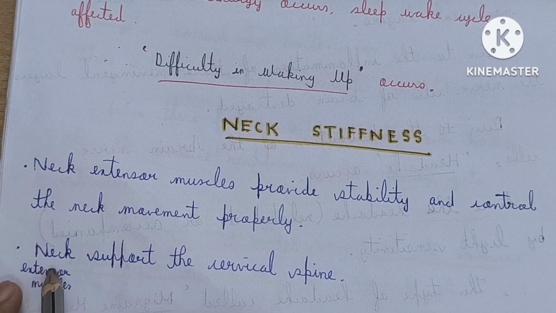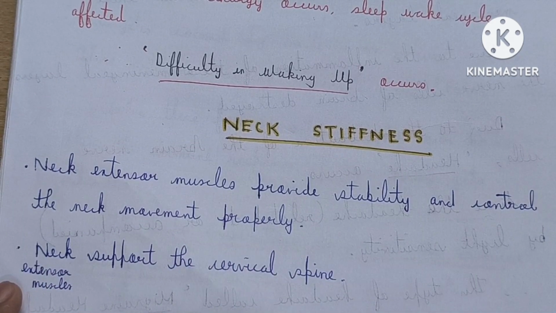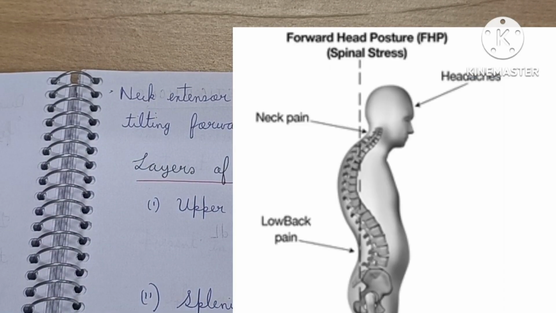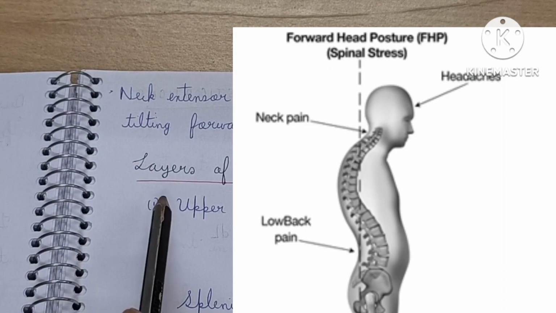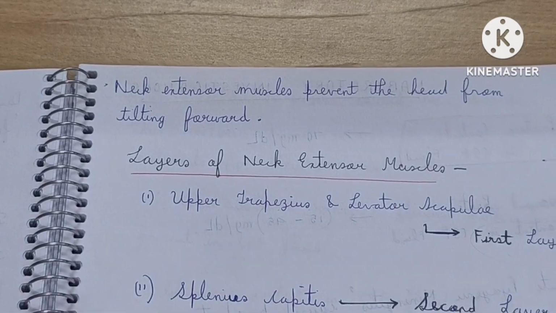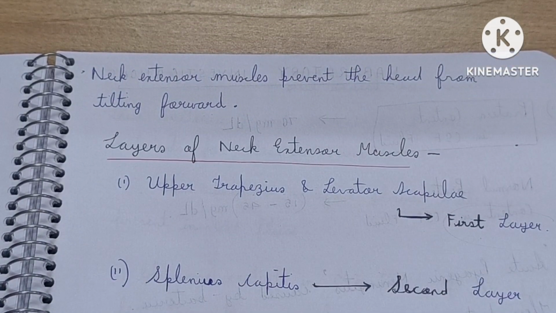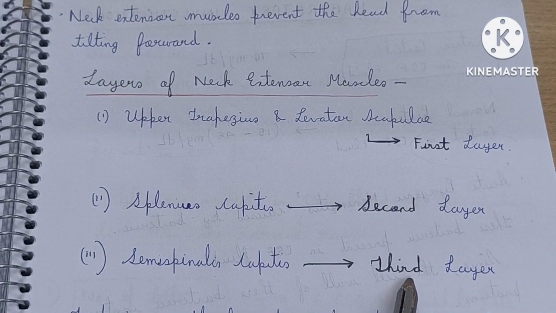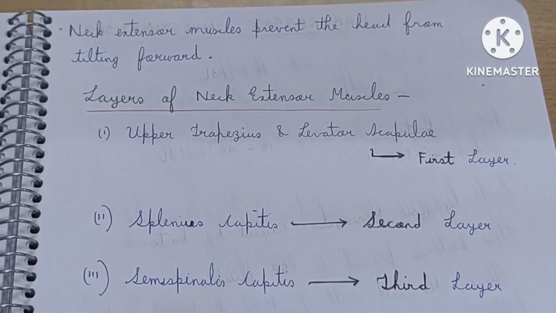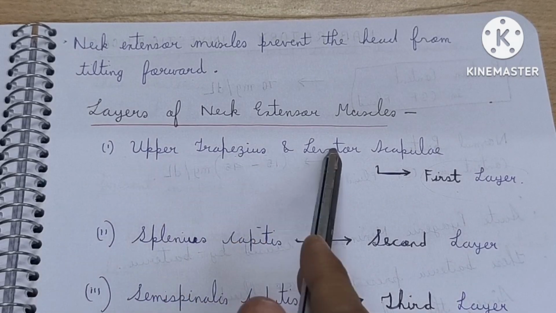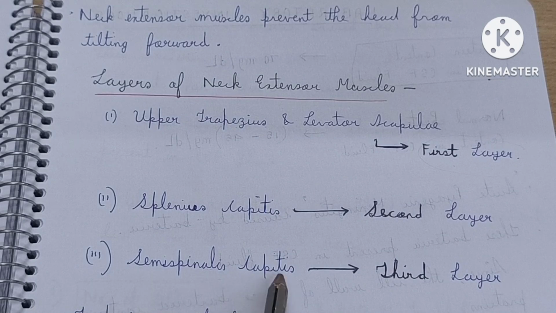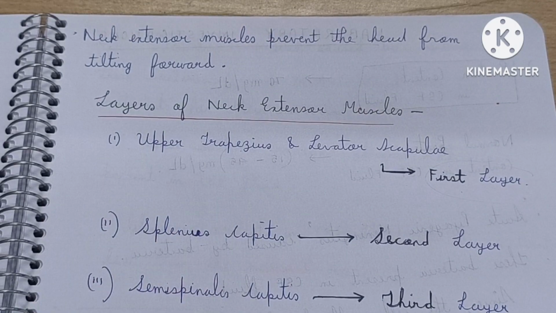Also, these neck extensor muscles support the cervical spine and prevent the head from tilting forward. So these are the main basic functions of the extensor muscles of the neck. And the layers of neck extensor muscles: first layer, second layer, third layer, from the superficial layer to the deepest layer. The layers are the upper trapezius muscle, levator scapulae muscle, splenius capitis and semispinalis capitis. So these are the different layers of neck extensor muscles.